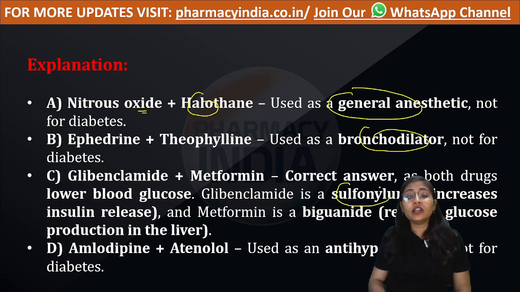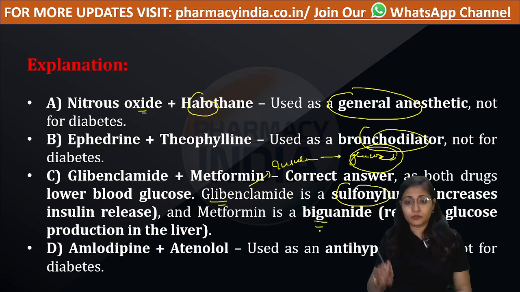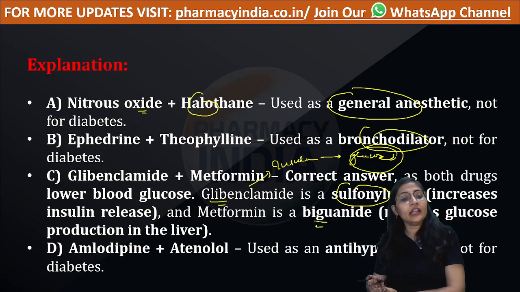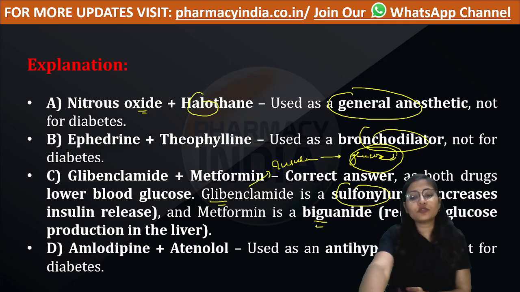Glibenclamide is a sulfonylurea derivative and it increases insulin release. If insulin release is increased, the glucose level in blood will decrease. Simultaneously, metformin, which belongs to the biguanide classification, reduces blood glucose level by decreasing glucose production in the liver. Okay, now let's move to the next question.